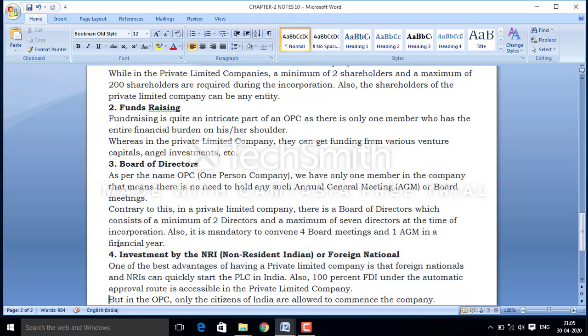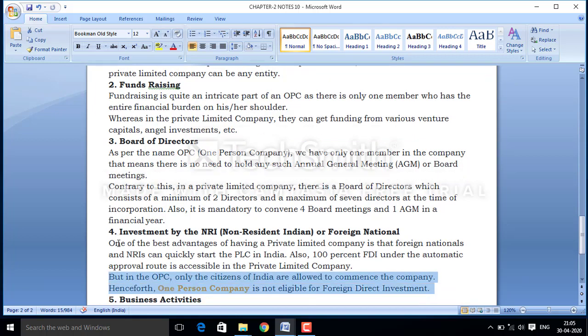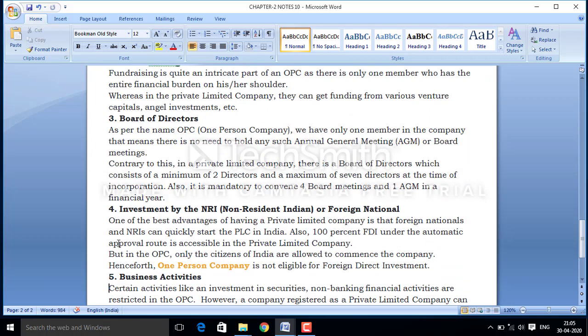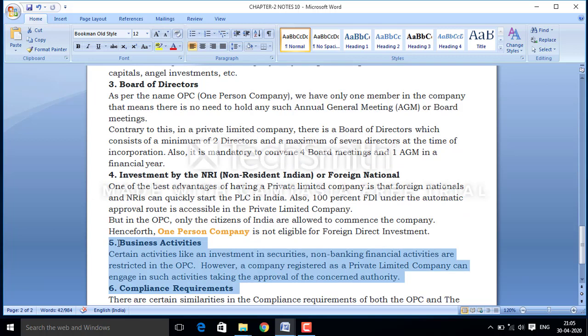So they cannot raise funds or create investment from foreign nationals or NRIs. Next is business activity. Certain activities like investment in securities and non-banking financial activities are restricted in OPC. But in a private company, these activities are not restricted, these are approved.